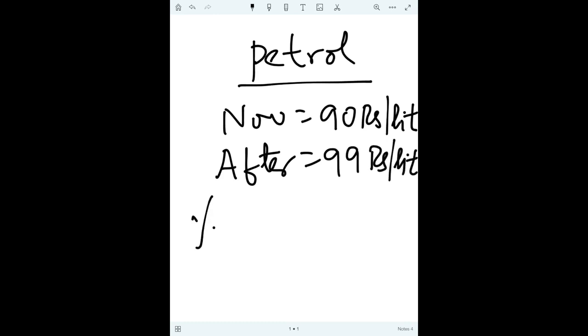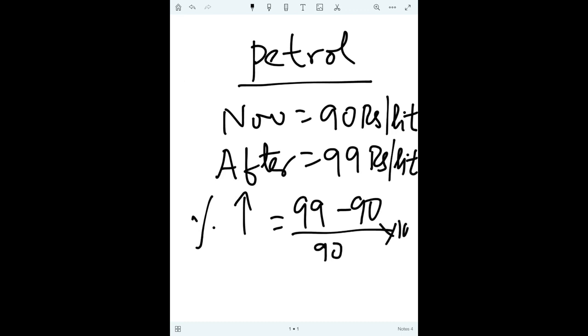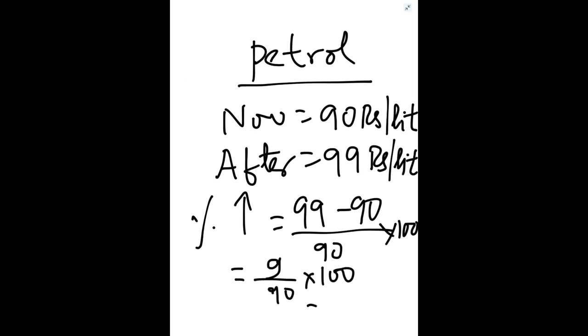So what is the percentage increase in this case? 99 minus 90 upon 90 into 100. So 9 upon 90 into 100, that is 10% increase. So the price of petrol has increased 10% from 90 to 99.